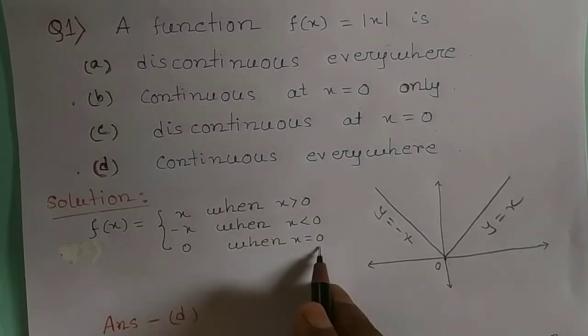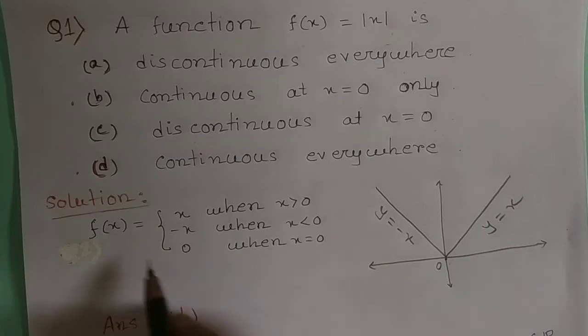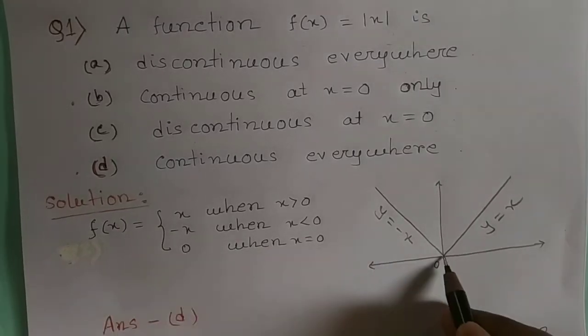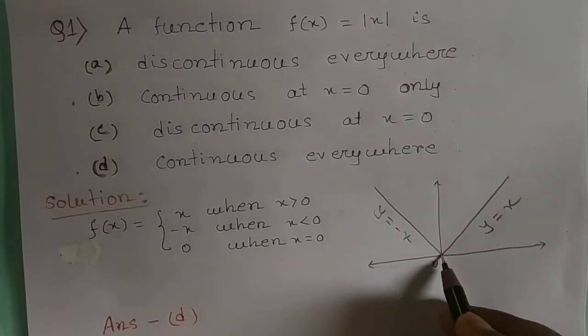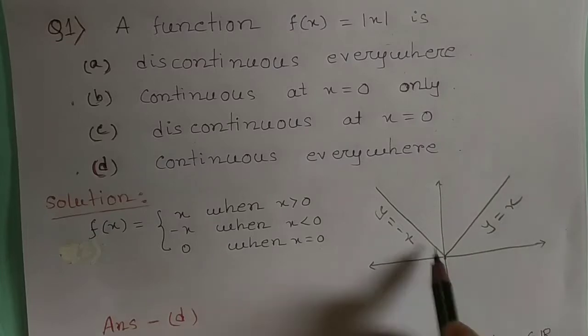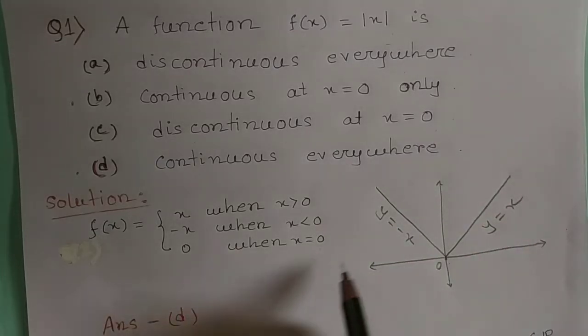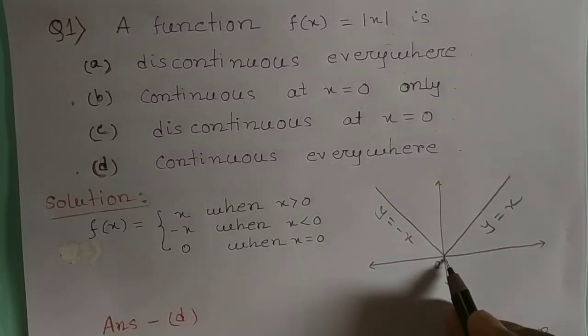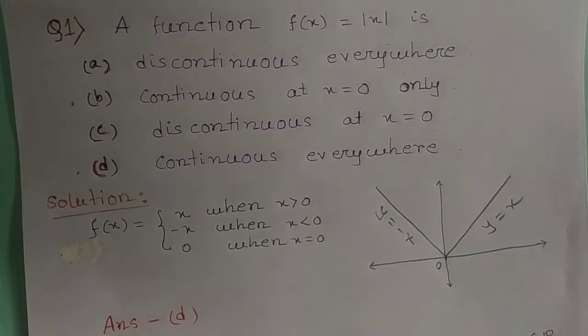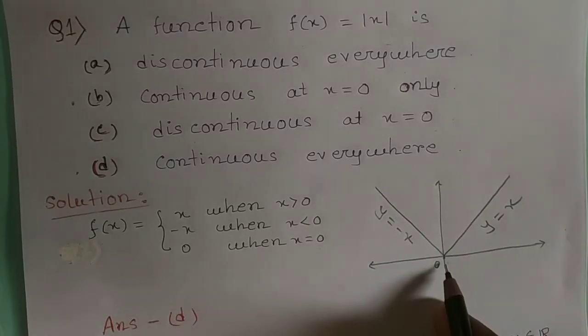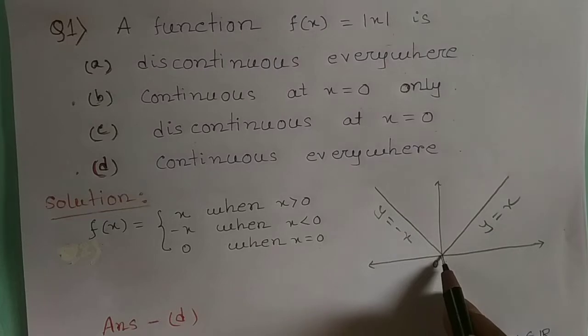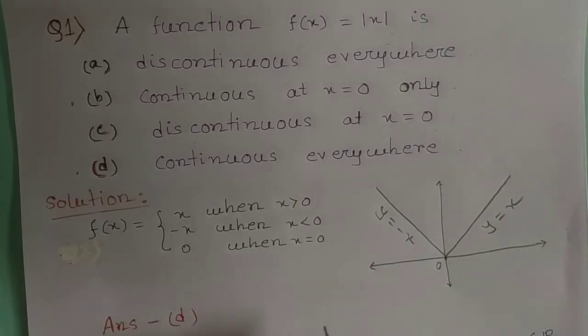At x equal to 0, the functional value is 0. It is clear from this graph that the function is continuous everywhere, and the point 0 is not a point of discontinuity.